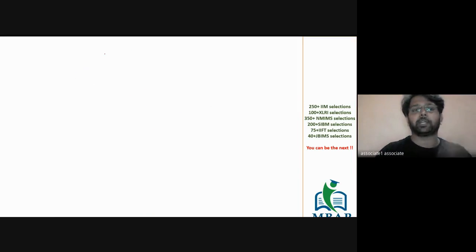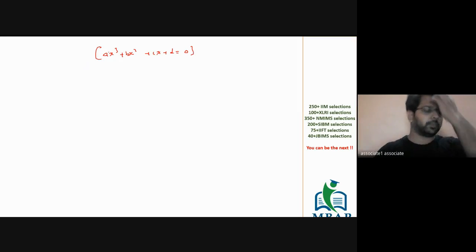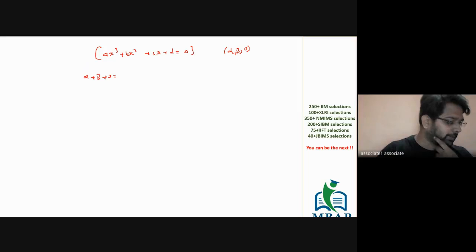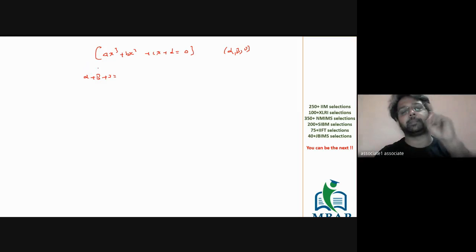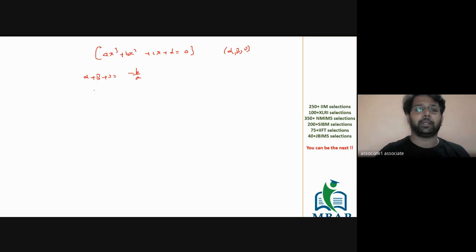Now, if you have a cubic expression, let's say ax cube plus bx squared plus cx plus d is equal to 0, here again there are three roots, as we know: alpha, beta, and gamma. The sum of all the roots taking one at a time, alpha plus beta plus gamma, is given by minus b by a.